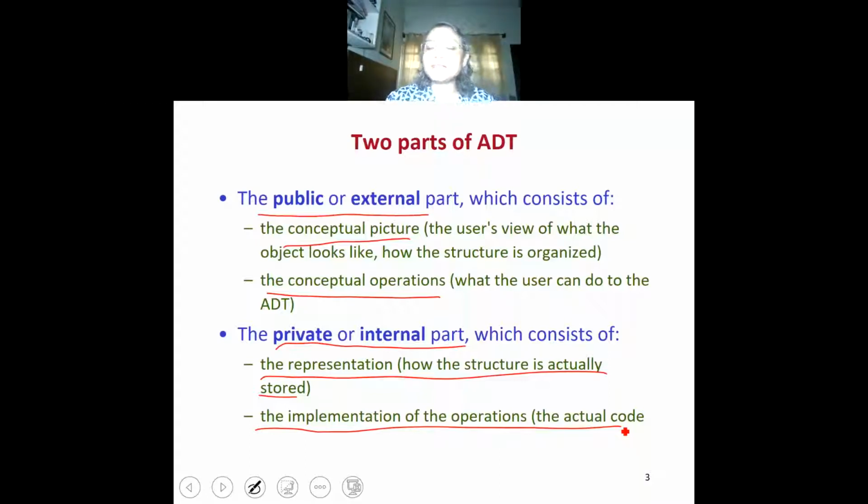So suppose we are working with polynomials, the private part will first consist of a data type definition as an array or a linked list, and secondly, implementation of the operations. For example, addition operation, multiplication operation, there will be code implementing the operations. This is the private or internal part. The public part does not actually need to understand how it is implemented or what data structure is supporting it.